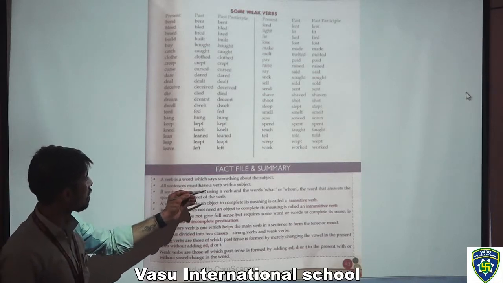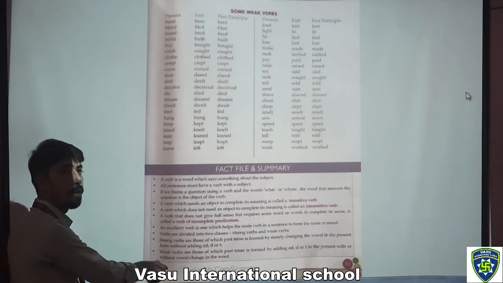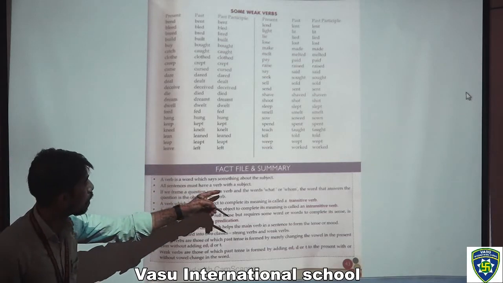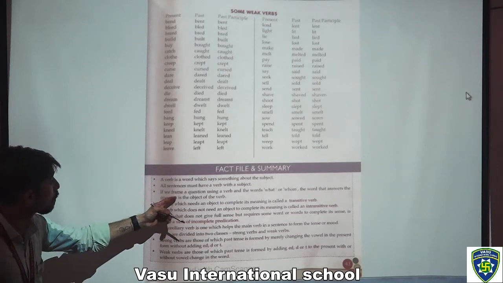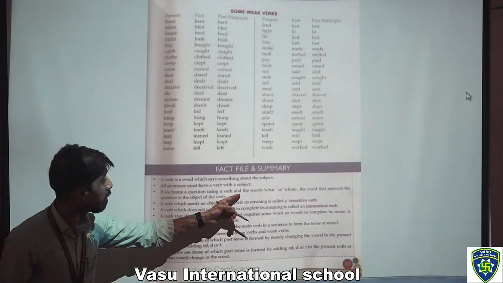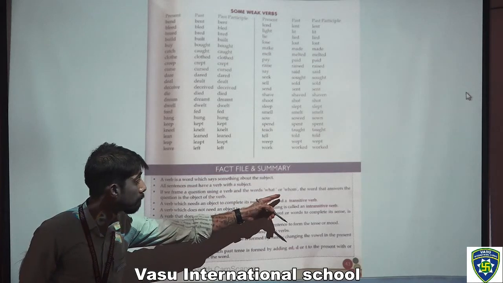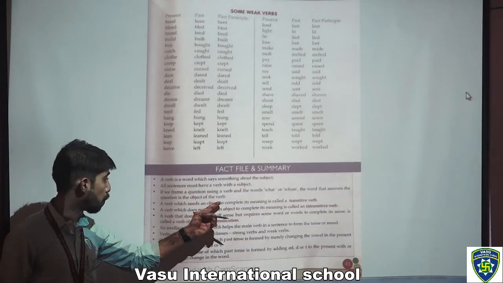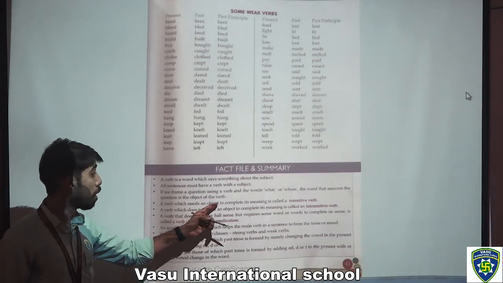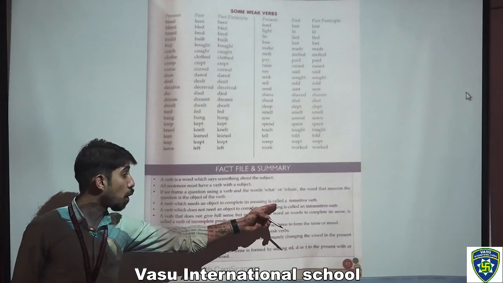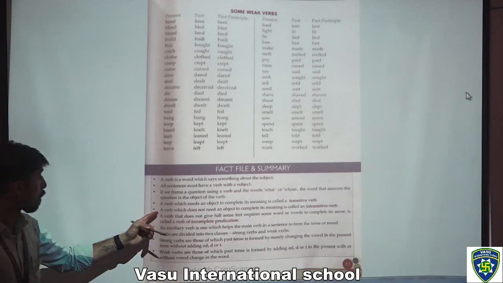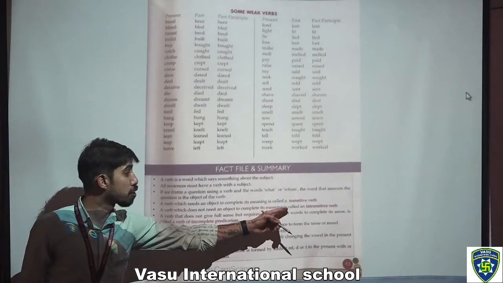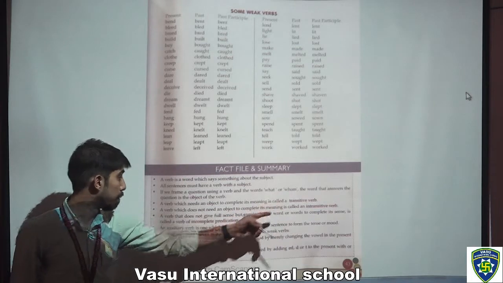A verb is a word which says something about the subject. These points are important for the chapter, so you have to learn these points. All sentences must have a verb with a subject. If we frame a question using a verb and the words what or whom, the word that answers the question is the object of the verb. Now a verb which needs an object to complete its meaning is called a transitive verb. A verb which does not need an object to complete its meaning is called an intransitive verb.